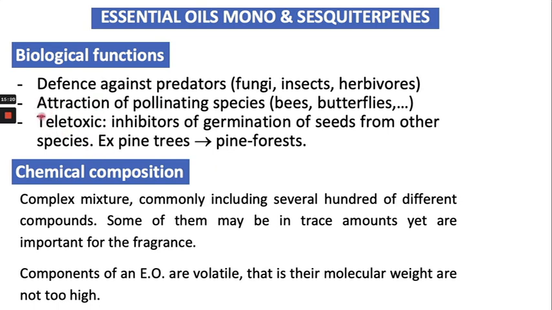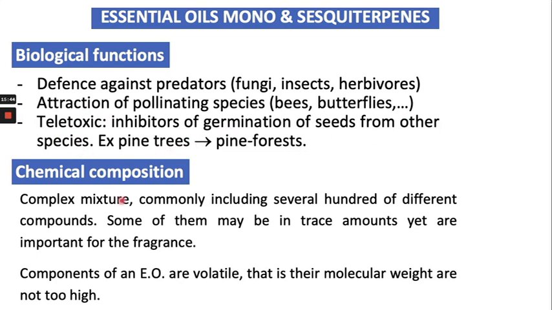They can also produce the essential oil for attraction of pollinating species, for example bees and butterflies. And they have another property, which is allelotoxic, that is, an inhibitor of germination of seeds from other species.